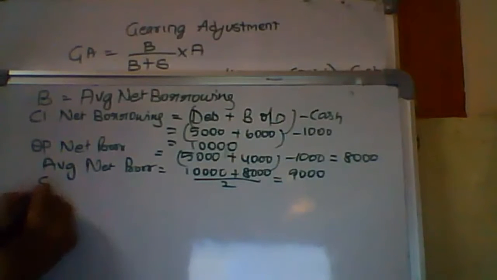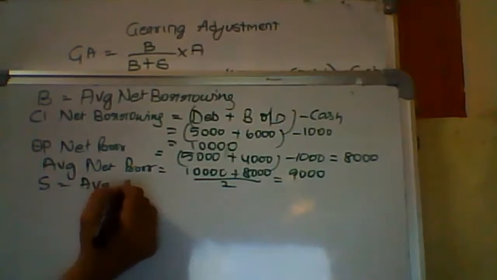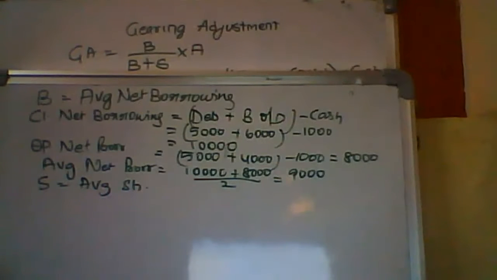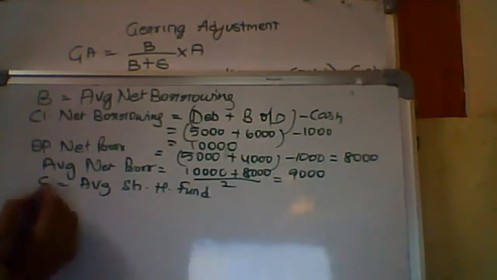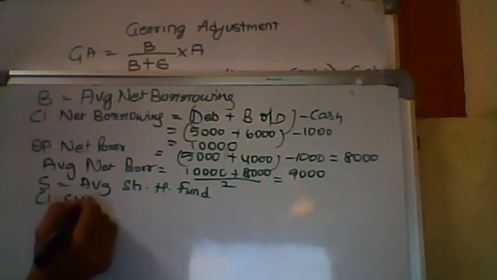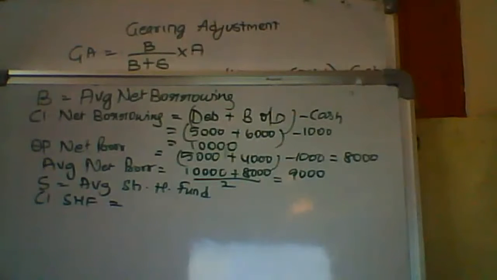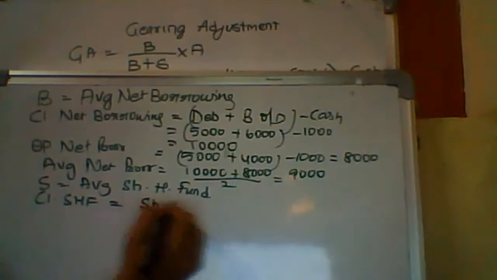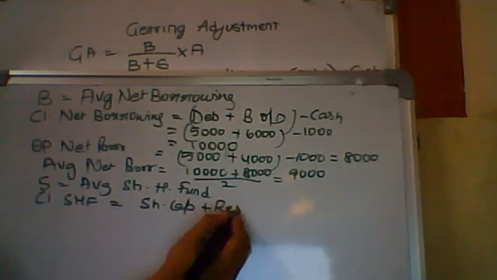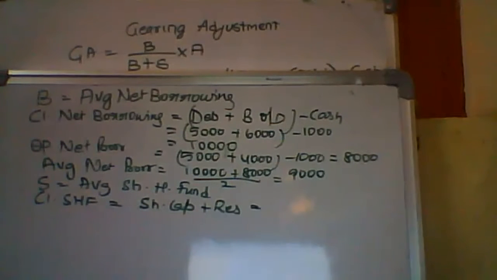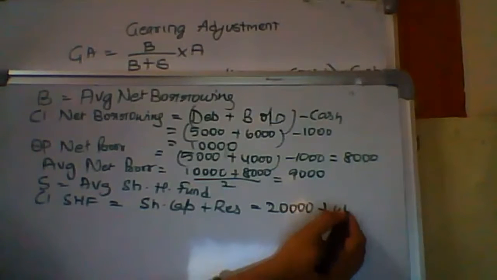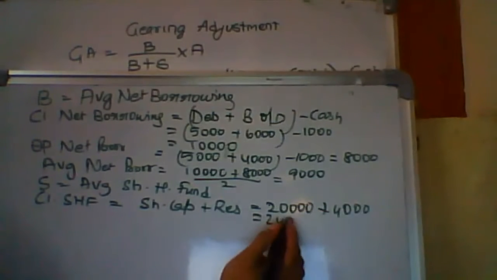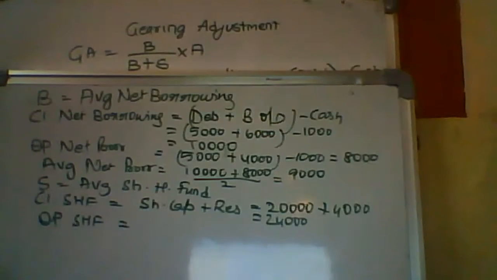Now we will take S. S is average shareholders fund. So here, first calculate closing shareholders fund. Closing shareholders fund is share capital plus reserves. We have only these two. That gives you share capital 20, 24. Opening shareholders fund, we have opening shareholders here.